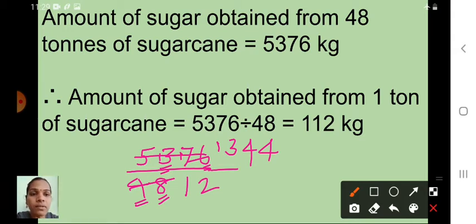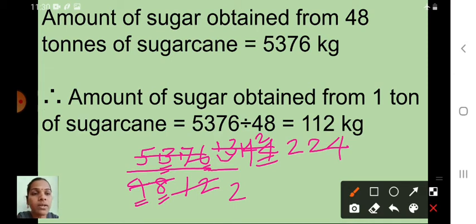So here 12, here 1344. Here 6 is a common factor. You can also use the 6th, 4th or 12th table, but here I am using the 6th table. Understood children? 6 2s are 12. In 13 how many 6s are there? Very good, 2 6s, that means 12. The remainder is 1, so in 14 how many 6s are there? Very good, 2. The remainder is 2, so 24. How many 6s are 24? Very good, 4 6s are 24.